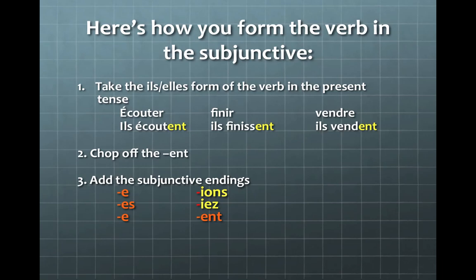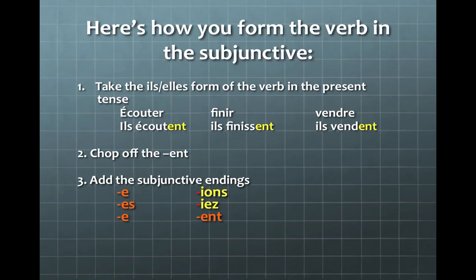The ils plural ending is that silent ENT. For finir, a regular IR verb, the ils plural ending is ISSENT. And for vendre, a regular RE verb, the regular ils plural ending is ENT.